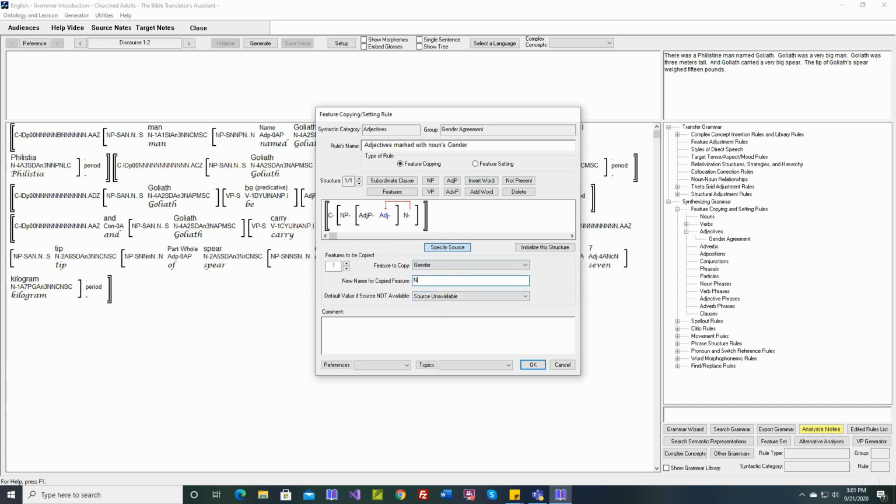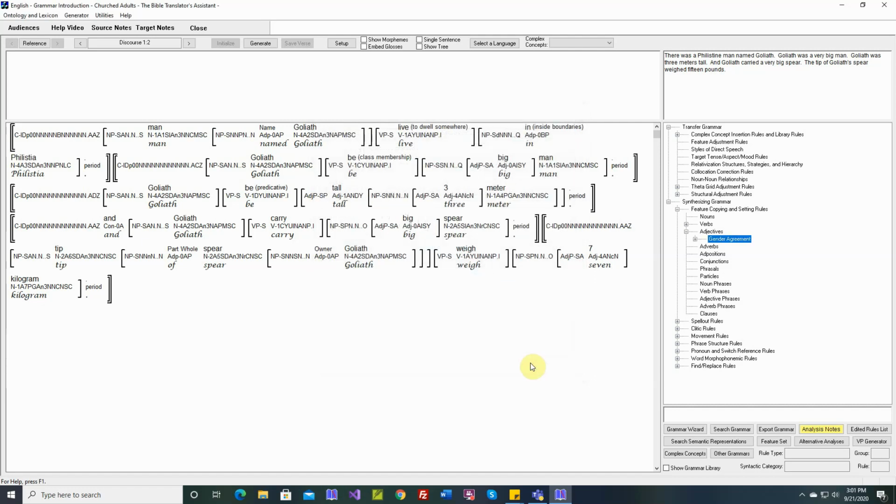We need to provide a name, noun gender, and there's always a default value. If the source of the feature isn't available, then TBTA will fill it in with a dash, and that will be source unavailable. So we can just leave that alone. So here's our rule. This will copy one feature. It'll be gender from nouns to adjectives. We can click OK. There's our rule.